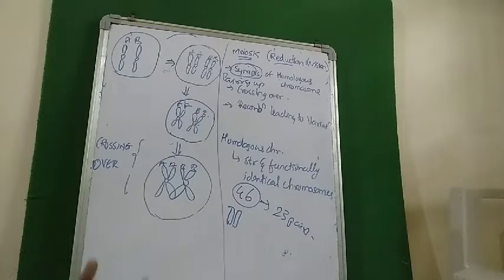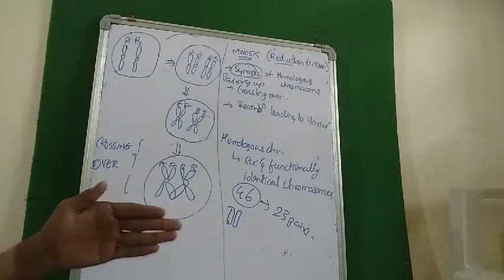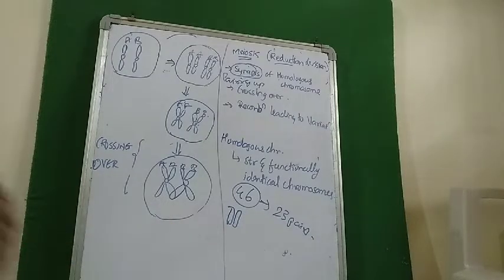Now, why is this important? Well, why is variation important? Due to variation, there occurs evolution. See, evolution, what does evolution say? Survival of the fittest, because the species which have the best adaptability would survive. So, if from one generation to the next generation the characters remain the same as in mitosis, what would occur? The adaptability will also remain the same. So there is no possibility of evolution. But if there are variations, then the possibility of evolution is very much higher.